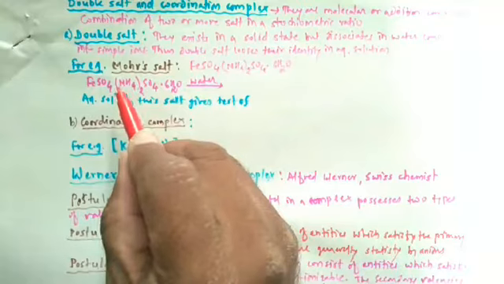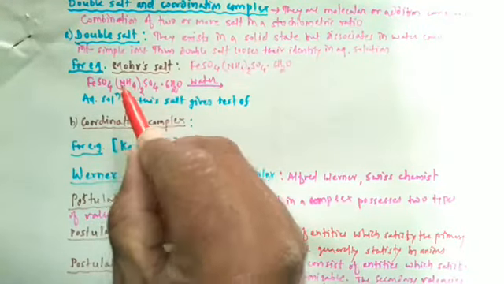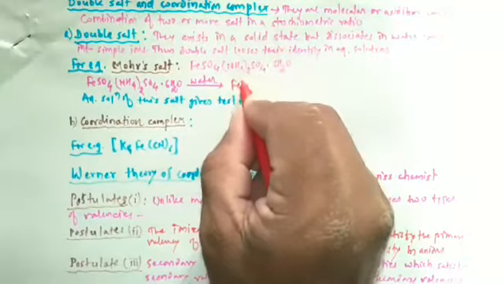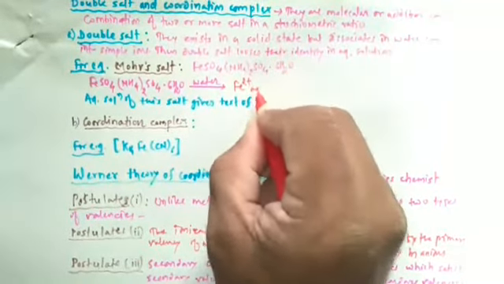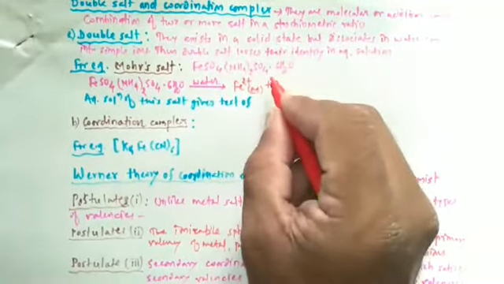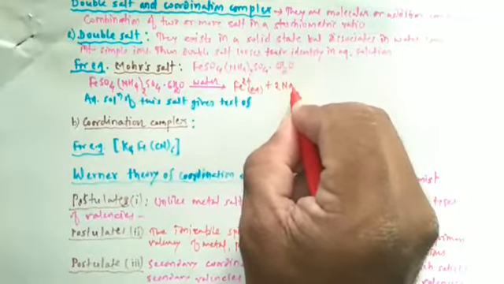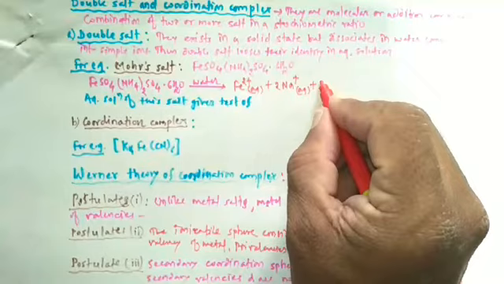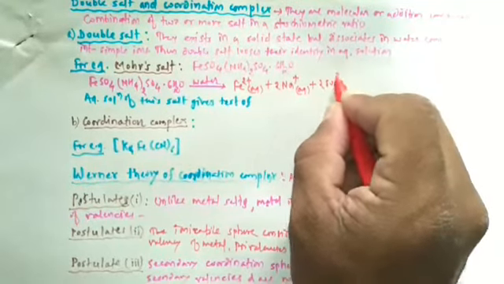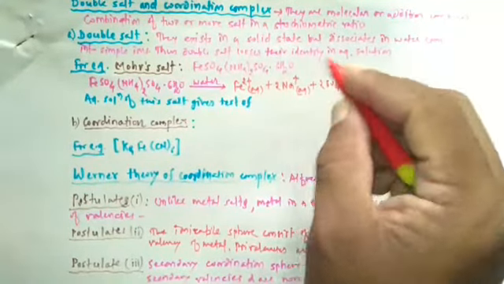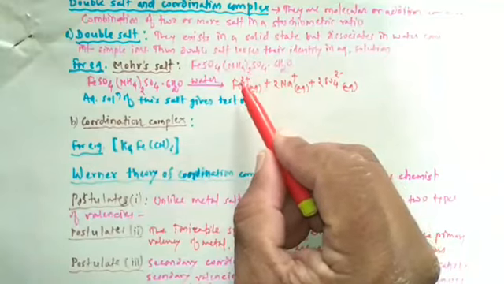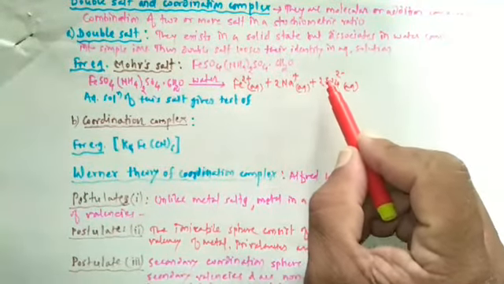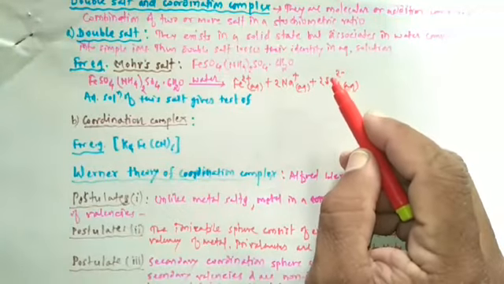So this Mohr's salt, when dissolved in water, it produces ions like Fe2+, then 2 NH4+ in the aqueous state, plus 2 SO4 2- in the aqueous state. So they produce ferrous ion, ammonium ions and sulfate ions in the aqueous solution.